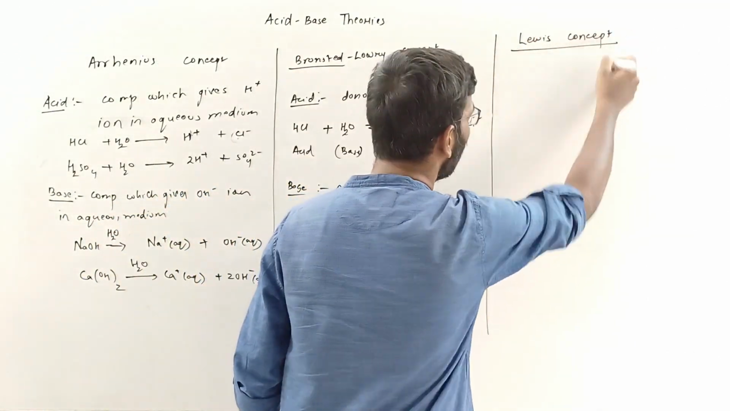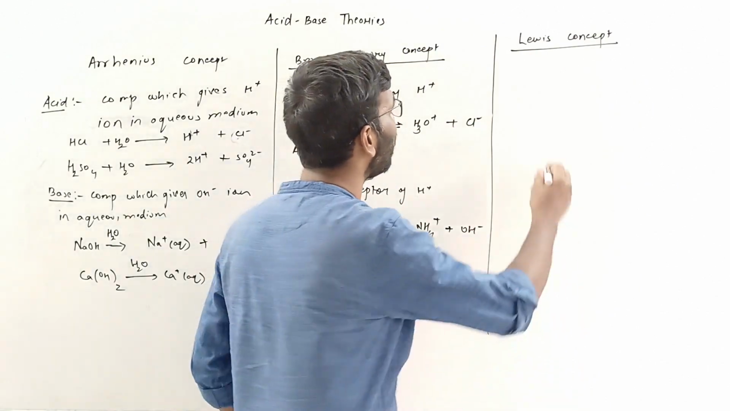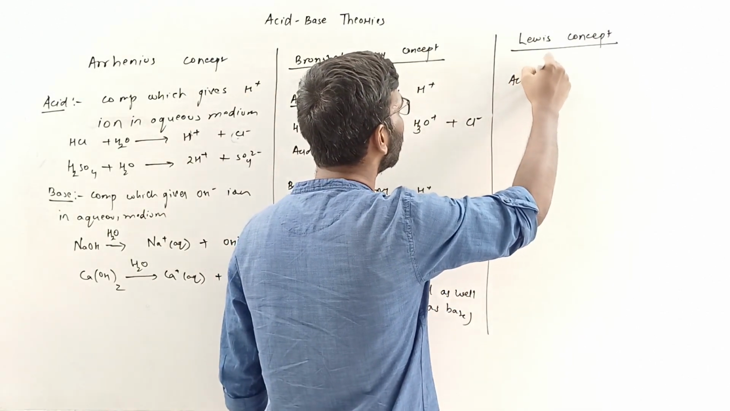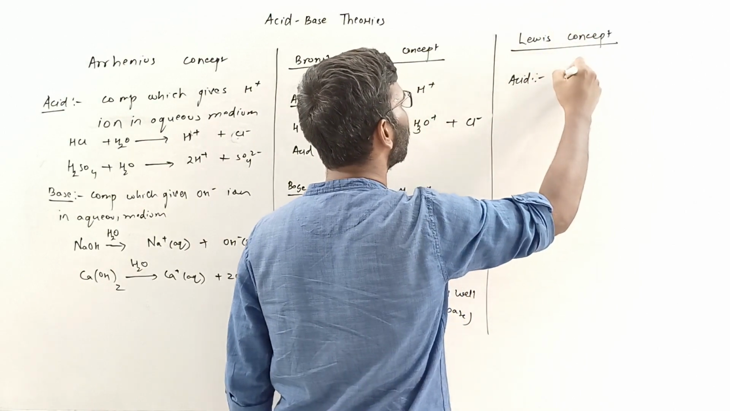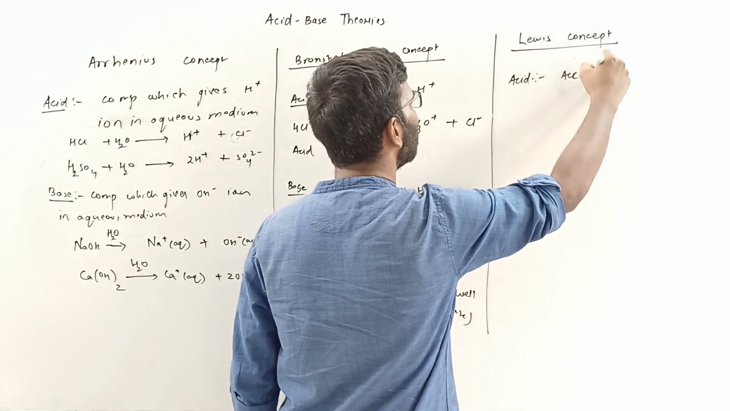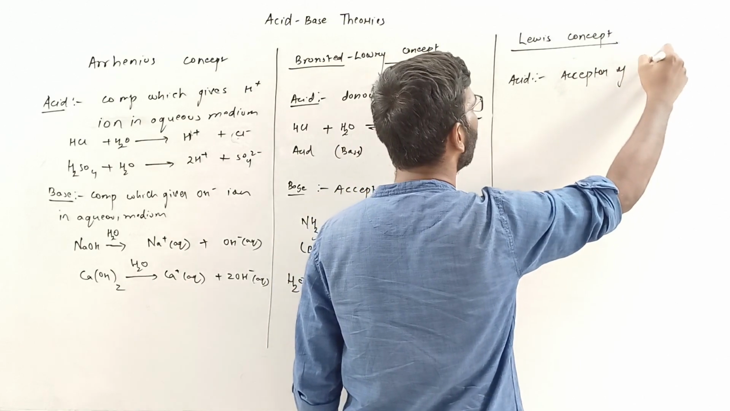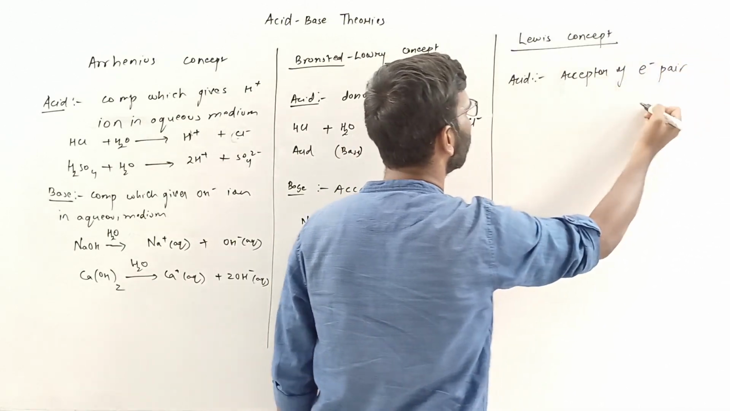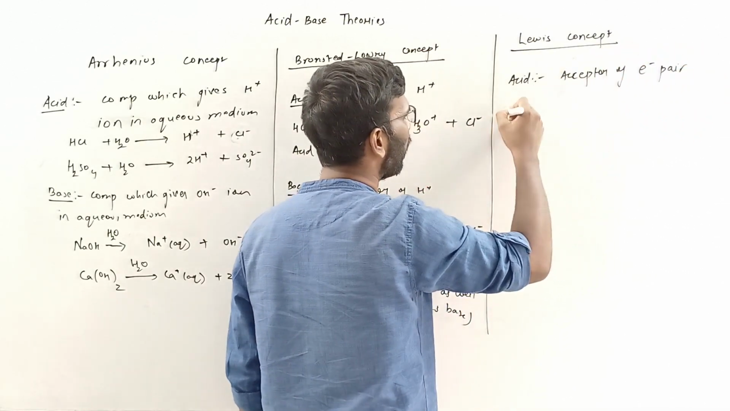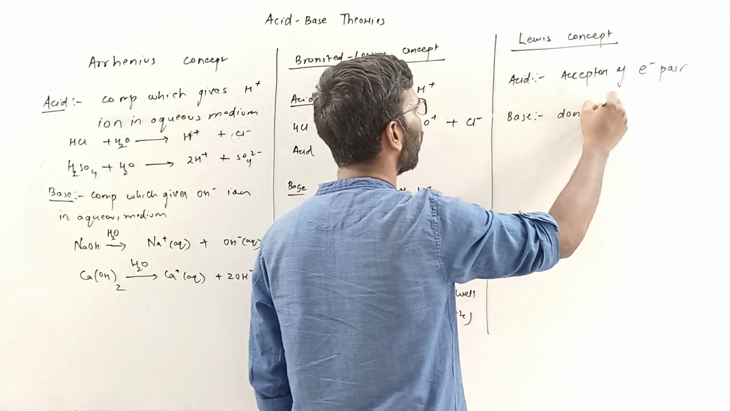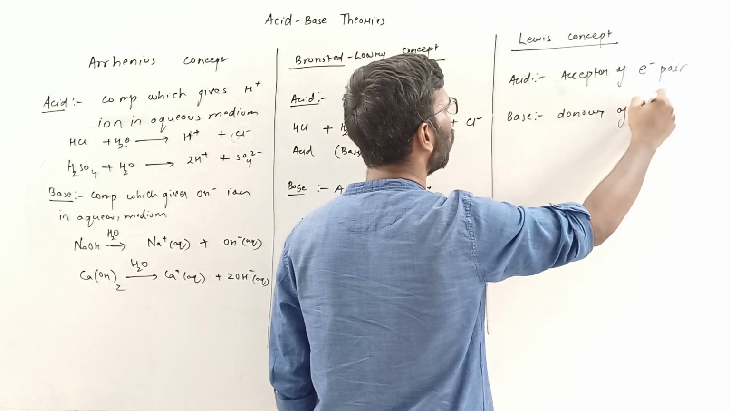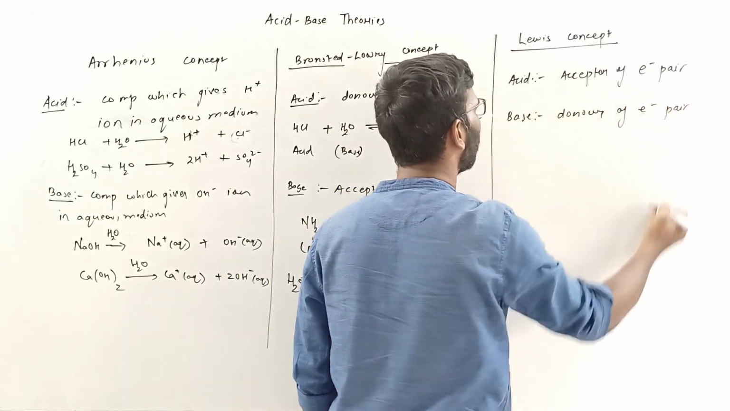Lewis concept, what does it say? An acid is an acceptor of an electron pair. E minus means electron pair. And a base is a donor of an electron pair. Very important, donor of an electron pair.